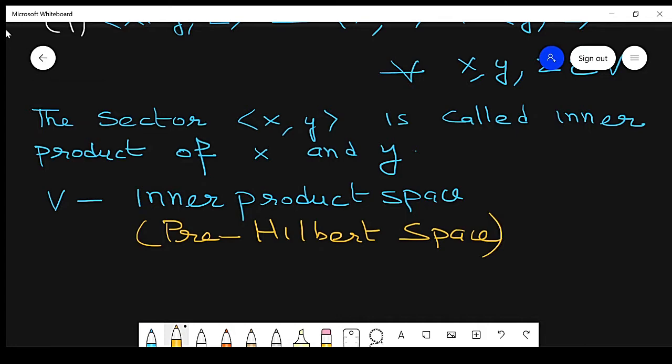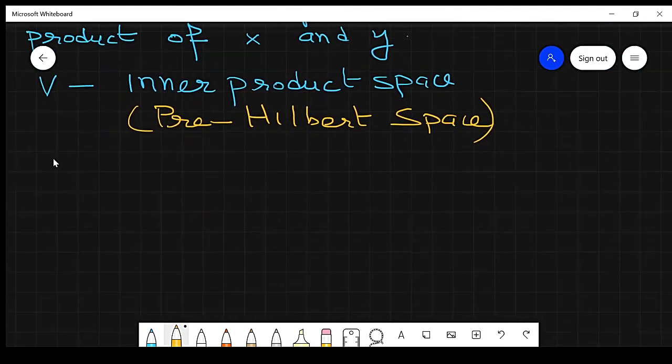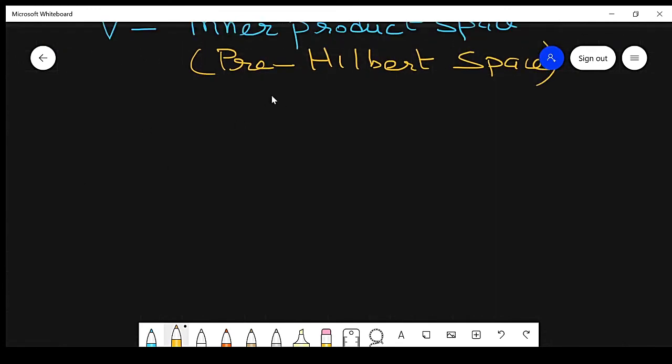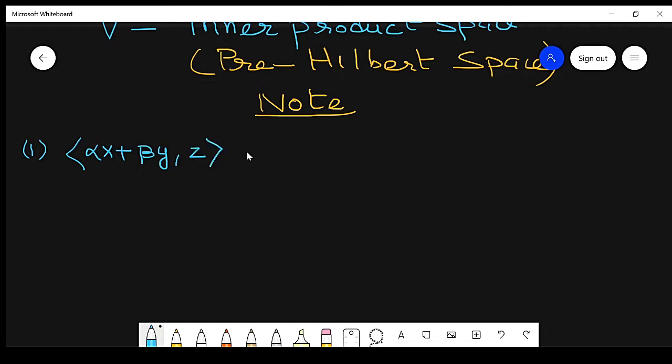So this is a second name of the inner product space, which is a pre-Hilbert space. Now from this definition, we conclude some results. What are those results? If this function is an inner product, then we can write, for example, with alpha and beta scalars, alpha x plus beta y comma z, where x, y, z are vectors belonging to V.